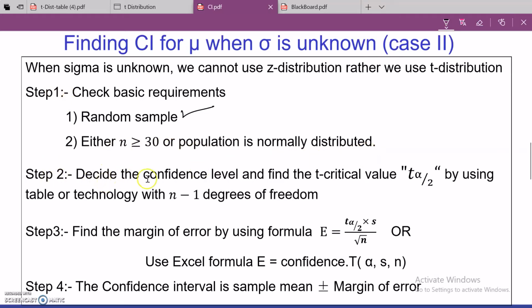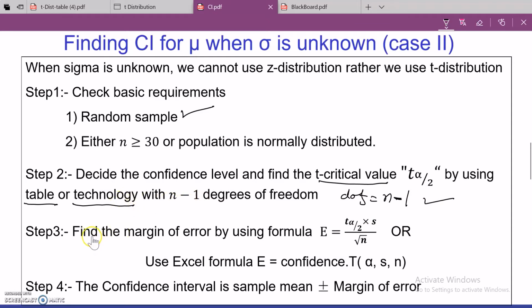Step 2, we decide the confidence level and find a t critical value, which is represented by t alpha by 2, by using a table or a technology. It's up to your sweet will. You like to use a table or you like to use technology, then you can find this one with n minus 1 degrees of freedom. Remember, we have a formula for degrees of freedom: degrees of freedom is always equal to sample size minus 1. That's a formula you need to remember. It's always 1 less than the sample size.